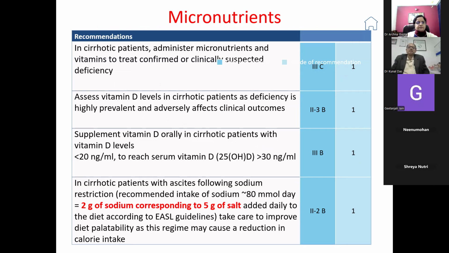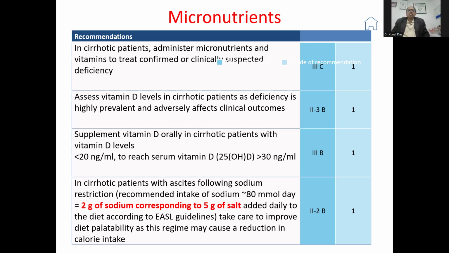In cirrhotic patients with ascites, the sodium restriction should be around 2 gram. In all other non-decompensated patients, you can give up to 5 gram of salt. This is very important. Extra salt is to be absolutely avoided, and you have to tell them, please maintain your salt intake between 2 to 5 gram. If it is decompensated, then you make it 2 gram. If it is compensated, you have to make it 5 grams.